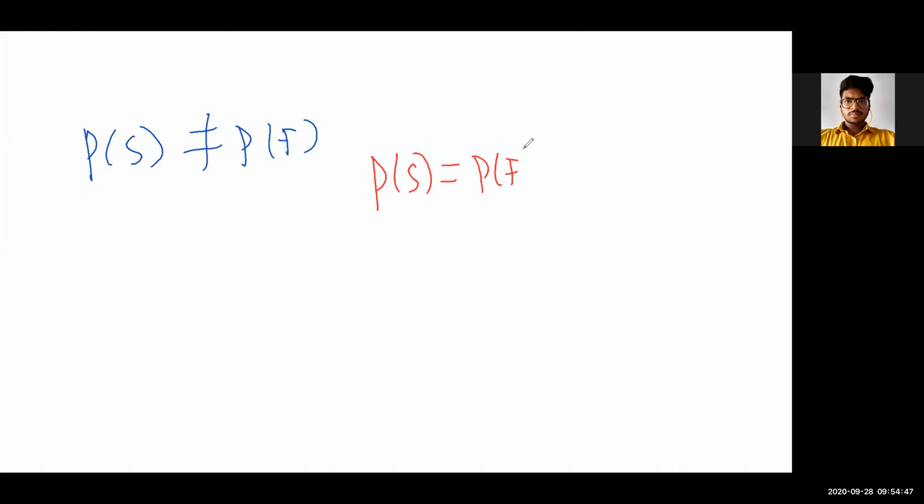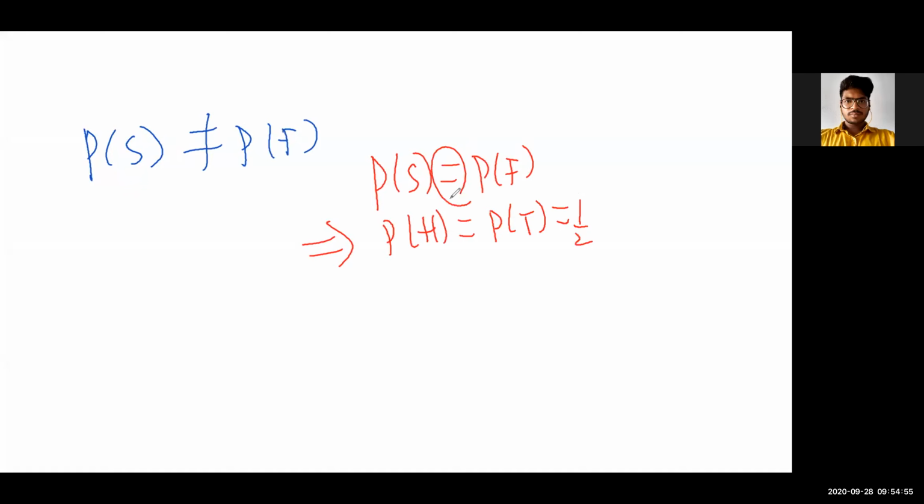First example, probability of success and probability of failure, they were unequal. Do you agree? And second, third, and fourth example, probability of success equals probability of failure, which we wrote as probability of getting a head equals probability of getting a tail, and it was half.